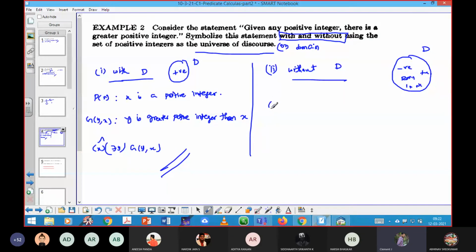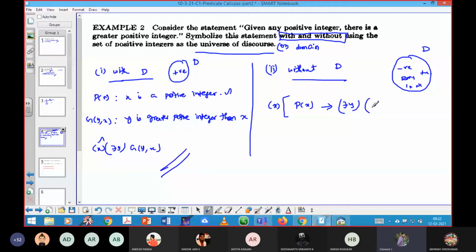Now if I proceed into the same answer, one person has already guessed the answer. So here for all x, first I need to say that the number I have taken will be a positive integer first. That's why I have used this predicate function. So first that number should be a positive integer. If that number is a positive integer, then I can proceed to define one more number, that is the existence number, that is there exists y.